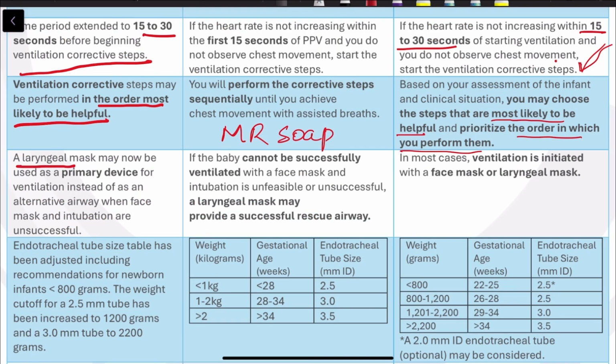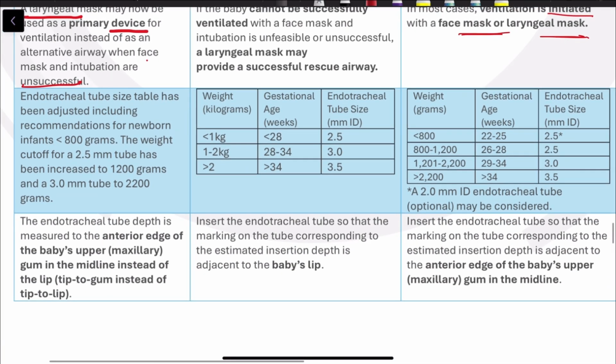A laryngeal mask airway may now be used as a primary device for ventilation instead of as an alternative airway when face mask and intubation are unsuccessful. This is the change. Ventilation is initiated with a face mask or laryngeal mask. Then the next change is endotracheal tube size table has been adjusted, including the less than 800-gram newborn also. The weight cutoff for a 2.5 mm tube has been increased to 1200 grams and 3 tube to 2.2 kg. See here, for less than 800, you have to take 2.5 size tube, 800 to 1200, 2.5 size. For more than 2.2 kgs, you can use 3.5 ET tube.